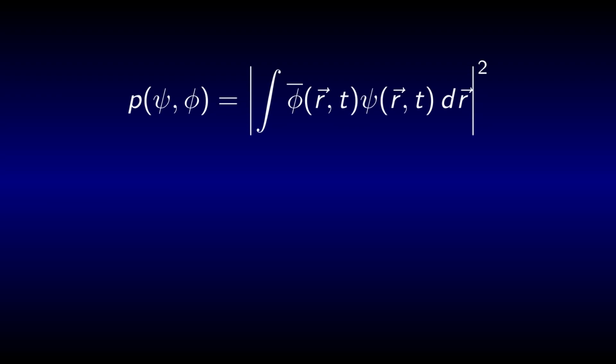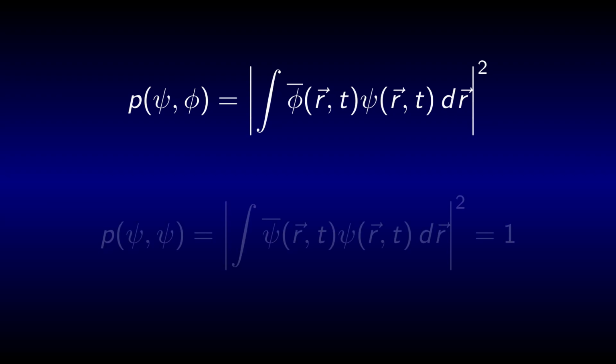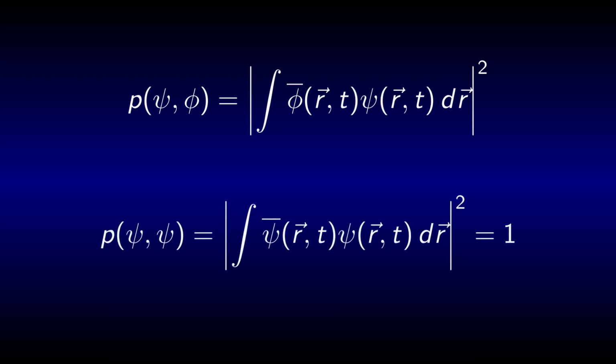The probability to find any wave function psi in the eigenstate phi of any operator is given by the absolute value squared of the integral of phi complex conjugate times psi. And this is accordingly the probability to measure the eigenvalue of phi. This works for any two wave functions, not just eigenfunctions to a specific operator. The integral inside the absolute squared is called the overlap of psi and phi. The probability to find psi in the state it is already in is 1. This is just the normalization condition we imposed in the beginning.